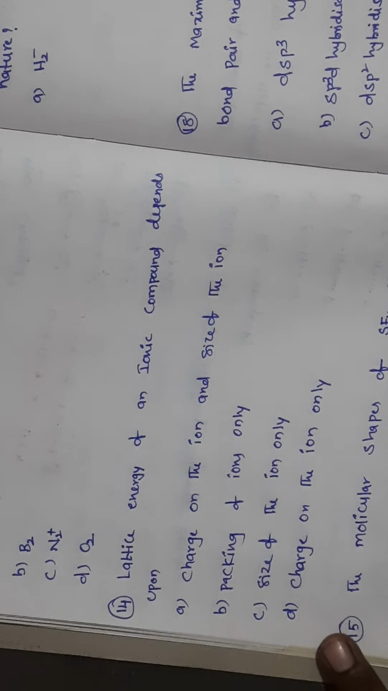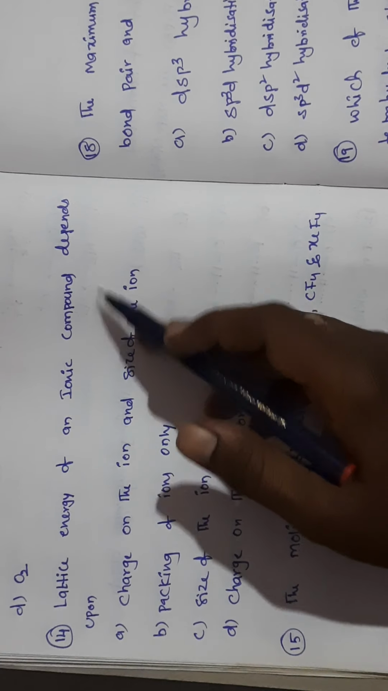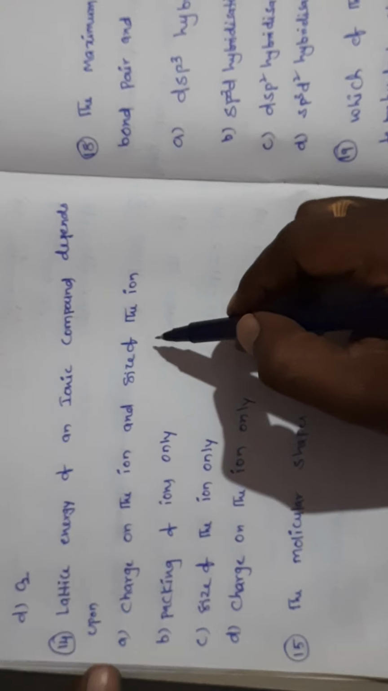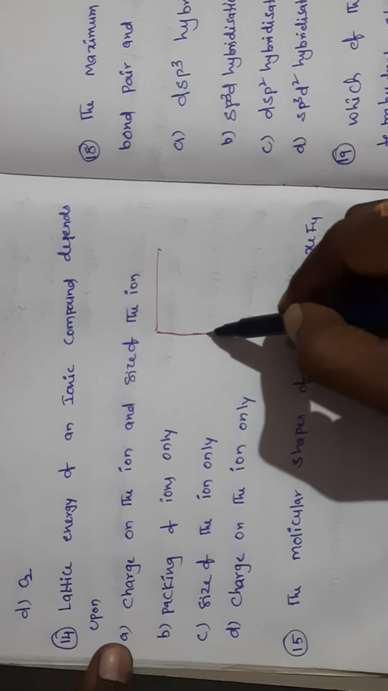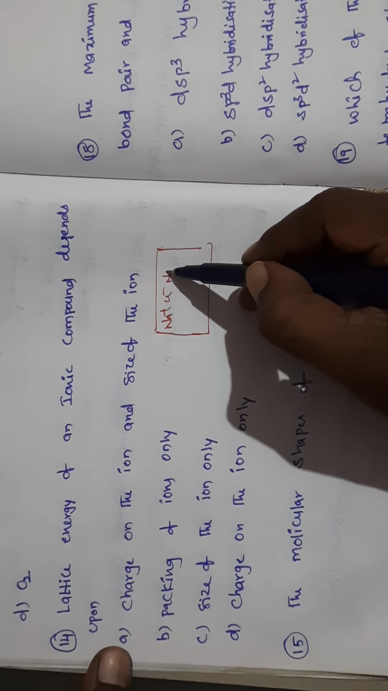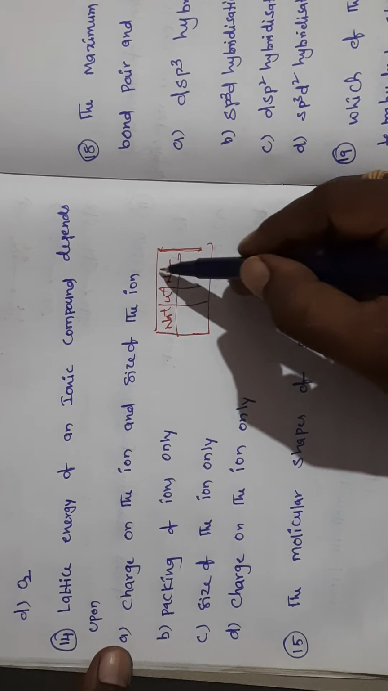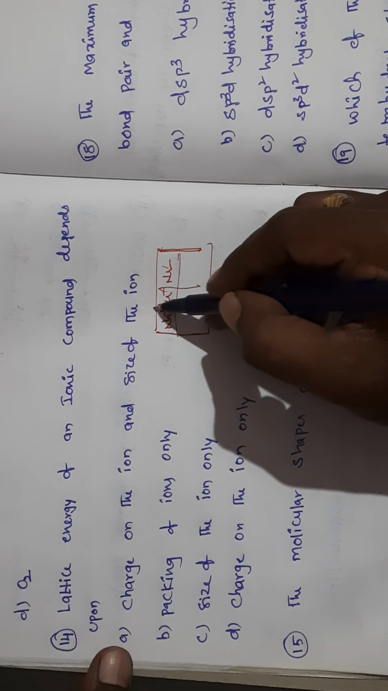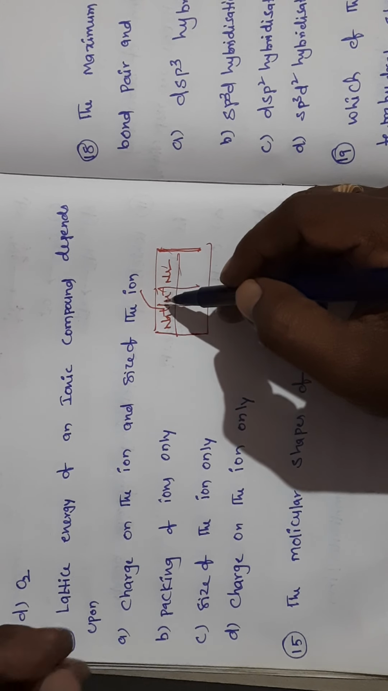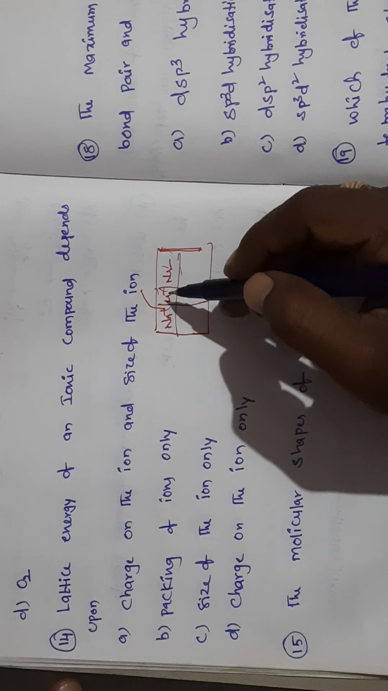So next question. Here, lattice energy of an ionic compound depends upon what? So what is meant by lattice enthalpy? Ionic compounds form a lattice like this: cation Na plus and Cl minus, Na plus and Cl minus. Ions are arranged like this and they form one crystal lattice. To separate cation and anion from this crystal lattice, how much energy is required? The energy required to separate cation and anion from the crystal lattice, we call it lattice enthalpy.